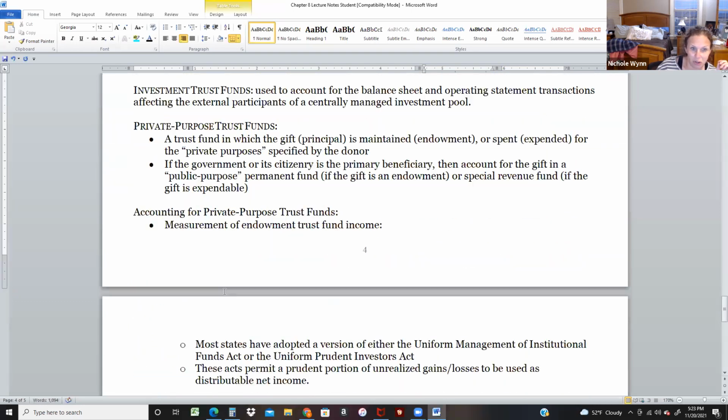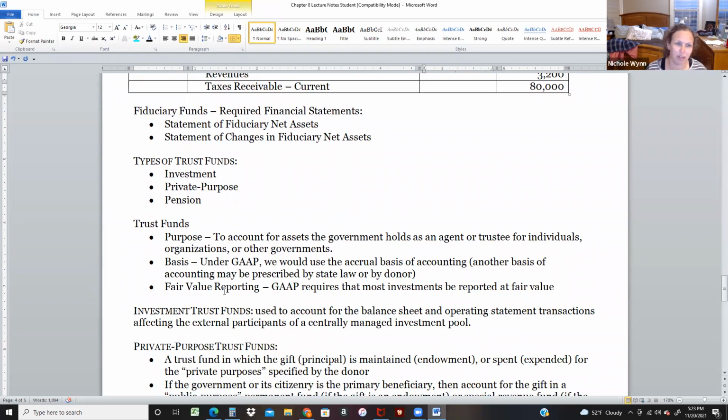And so the rest of the notes are just talking a little bit through the other kinds of trusts, like PIPA. We just did the A of the PIPA stuff. The financial statements required are a statement of net assets, which is just a balance sheet. Right now, in this particular fund, we have one asset and one liability, and it's $100,000 because we planned on 500 and we received 400. So we'd have a due to and a receivable of 100,000. Changes in net assets means if there's any change in the fund balance account, but there wouldn't be really. And there's no income statement because there's no revenue or expenses coming in and out of the fund. So it's just a really weird set of funds.